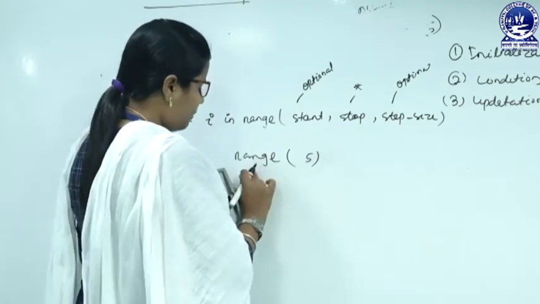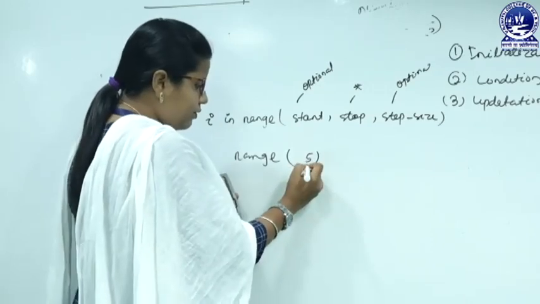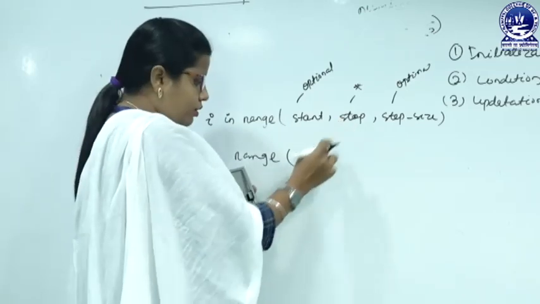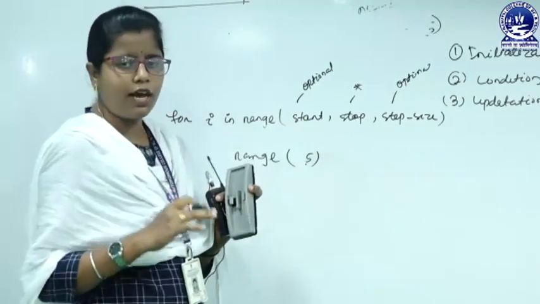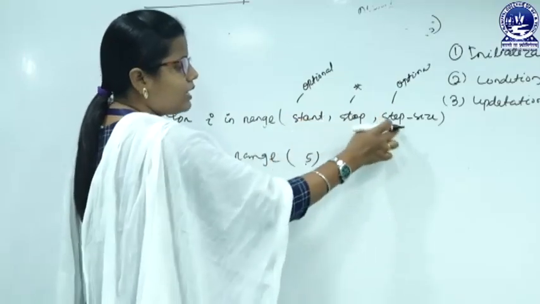So, suppose I am writing here range 5. What does that mean? Here this is the second attribute, because this is the mandatory one. So, the interpreter interprets that 5 is the stop attribute, that means we have to stop at 5 minus 1, that is 4. So, what about the start and step size?